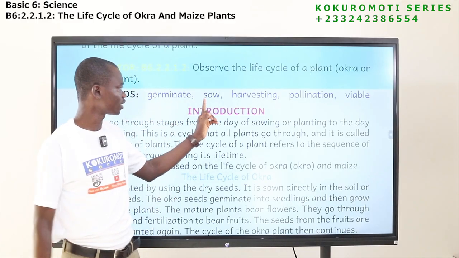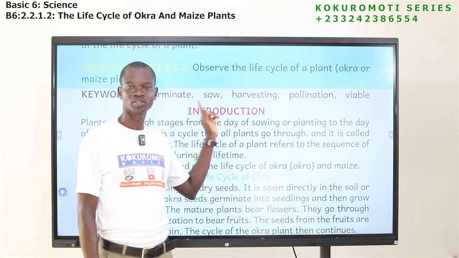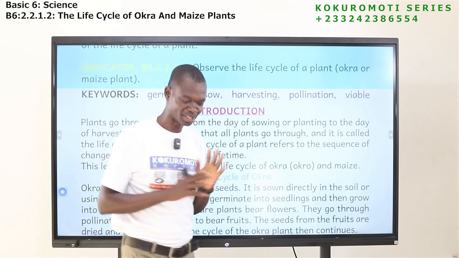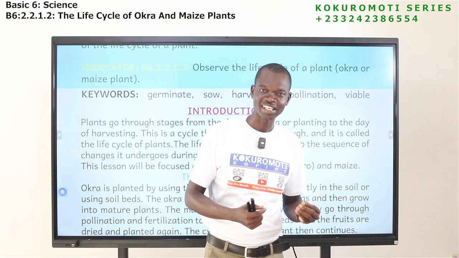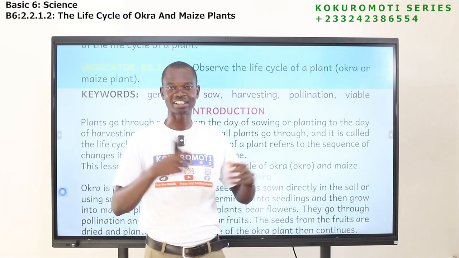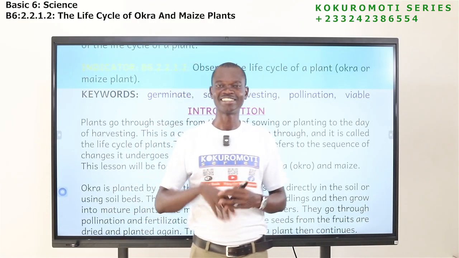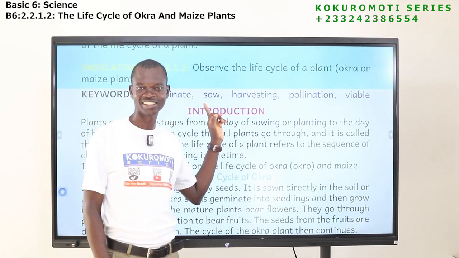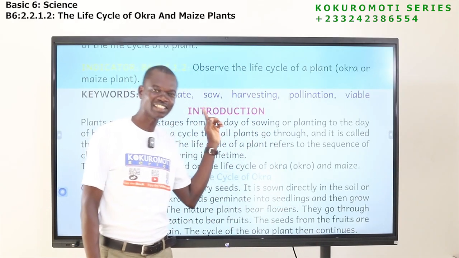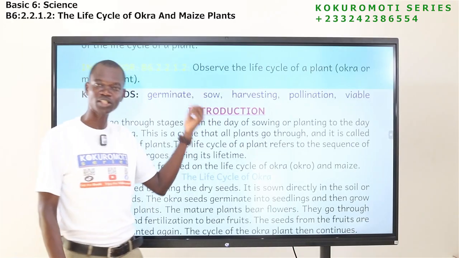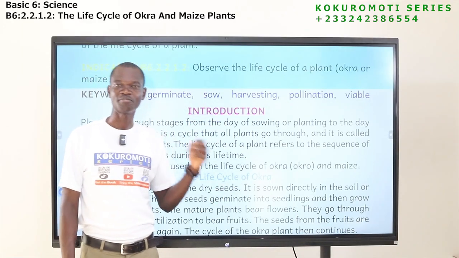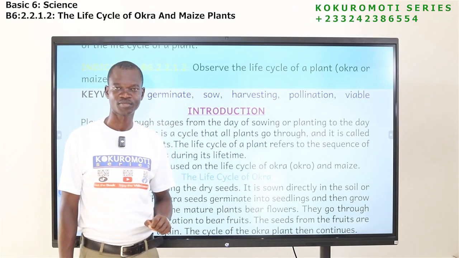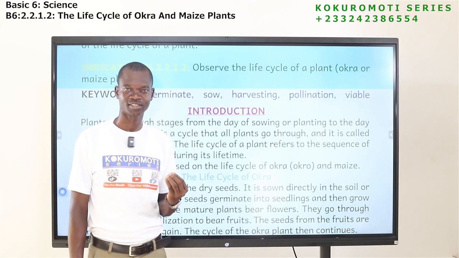Okay, the next word is sow. To sow. Don't be confused with this word. Tailors, seamstresses and fashion designers sew, but their spelling is different from this. Theirs is S-E-W, but this one, to sow a seed, means to put a seed into the soil for it to germinate.